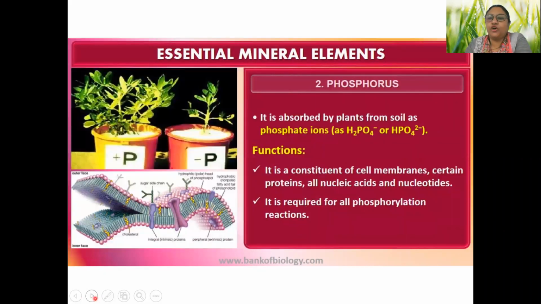So next is phosphorus. What do you think, what is the role of phosphorus? DNA only. Without phosphorus, DNA is not there. And energy currency. So obviously it is there.